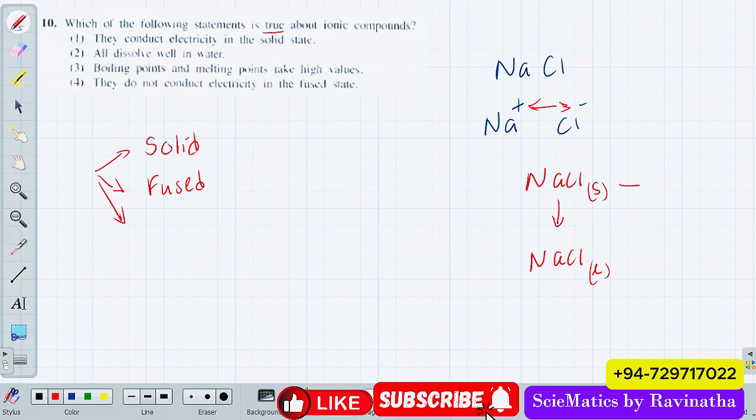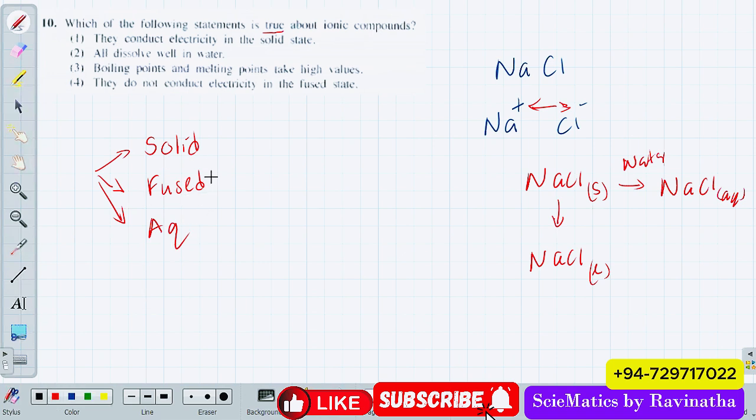Then there is another way of making the liquid out of the solid form, which means you add some water. You add some water to the solid form, then you will get sodium chloride aqueous, right? A solution, aqueous, which means all these positive and negative ions, cations and anions, are dissolved in water. You have both the positive and negative sodium chloride ions and also the water. Then we have this aqueous form as well. So you have three forms: solid form, fused form, and also the aqueous form.